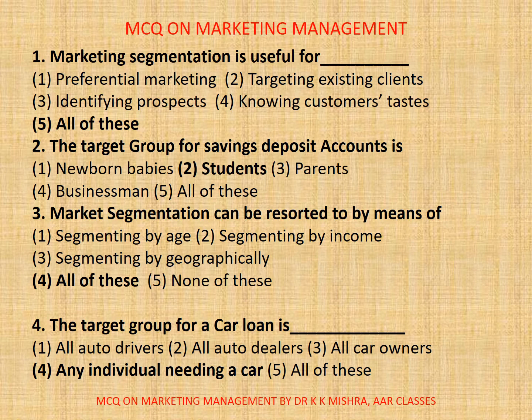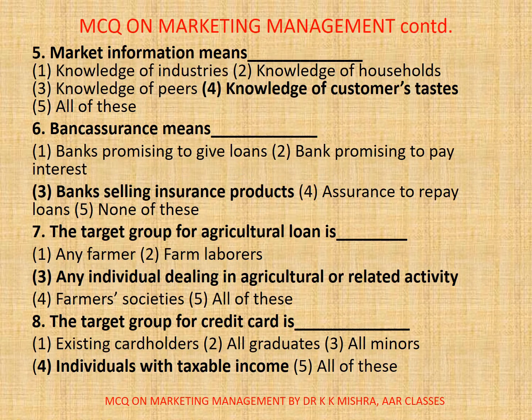Question number 4. The target group for a car loan is dash. 1. All auto drivers, 2. All auto dealers, 3. All car owners, 4. Any individual needing a car, 5. All of the above. Correct option is 4. Any individual needing a car.